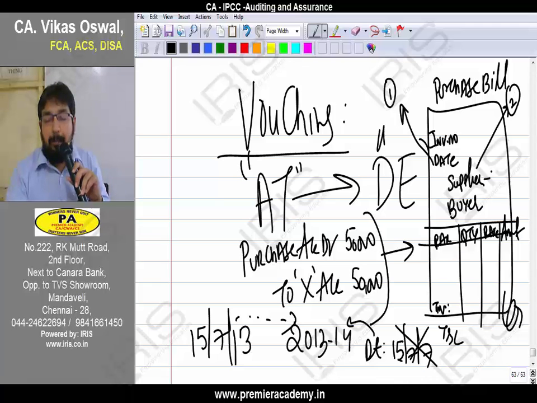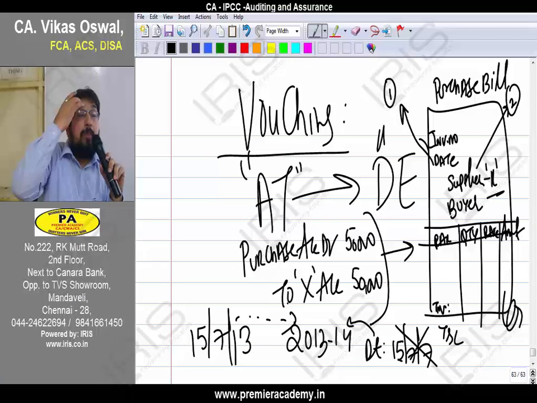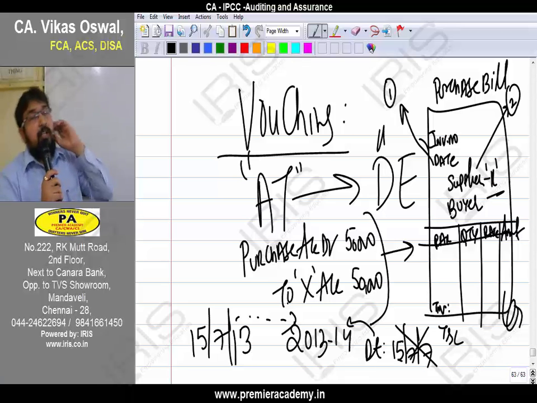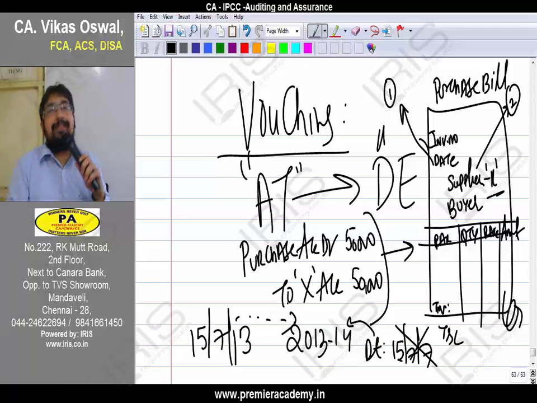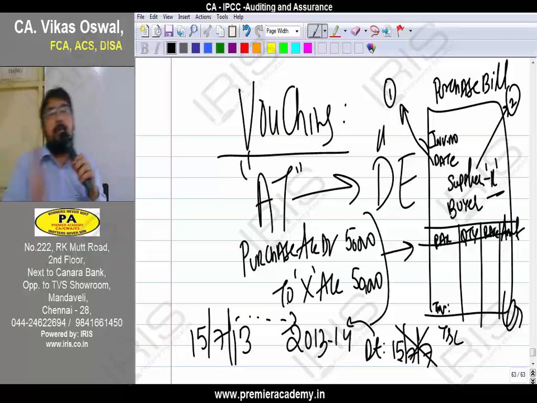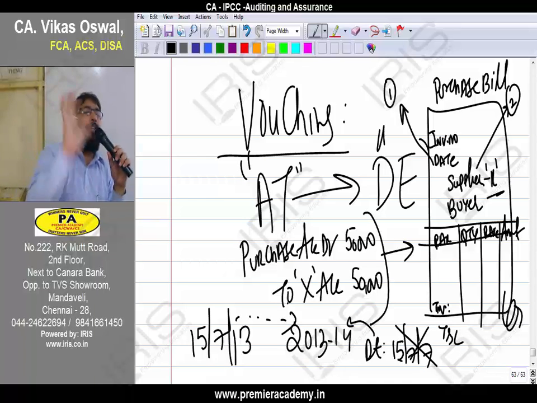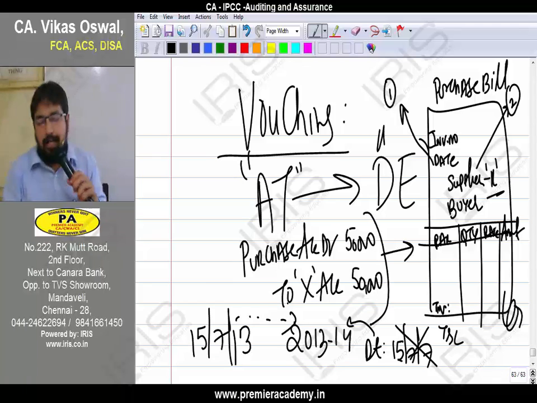Now, here, the supplier name is K. What entry have you passed? Purchase account debit to X account. Is it correct? The supplier name is K. You are taking it into a wrong supplier account. Acceptable or not acceptable? Not acceptable. It cannot stand to be acceptable. You need to check whether the transaction is properly recorded, whether the proper account is debited or credited.